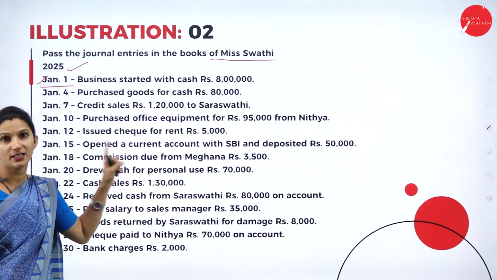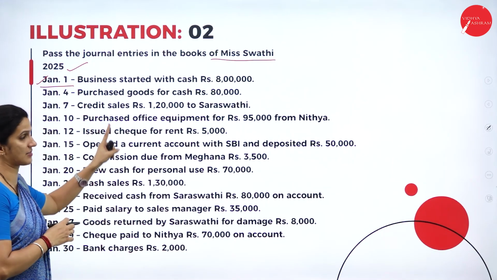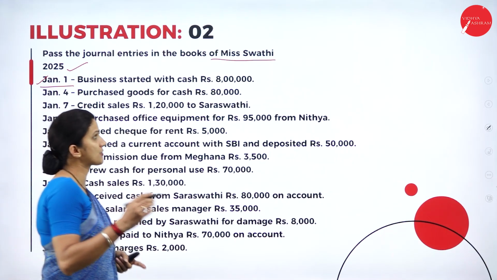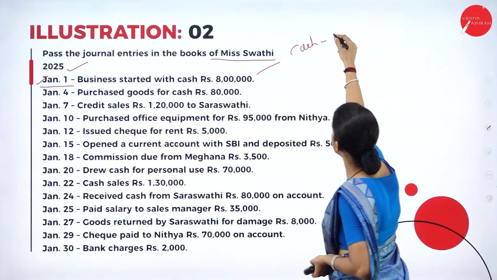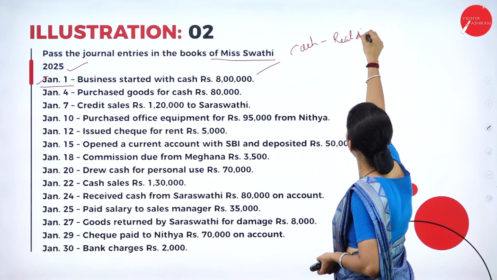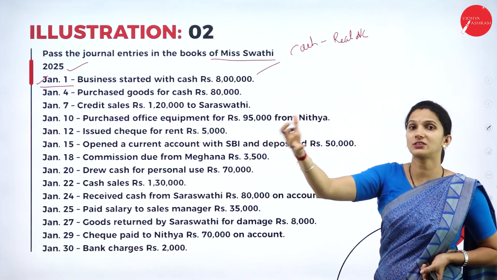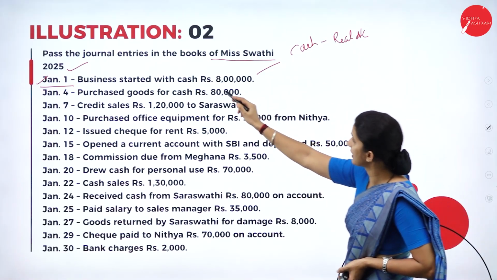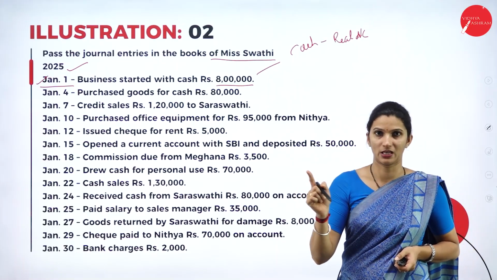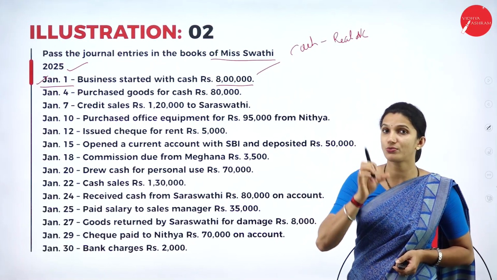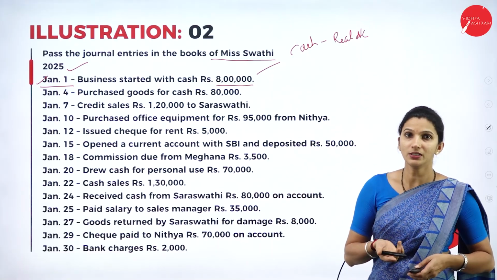So we have one asset coming into the business when the business is commencing, that is cash. So that means here we have involvement of cash. So cash is a real account. So the debit rule says, debit what comes into the business. So here cash worth 8 lakh is coming into the business, so that will be debit cash account. That is through the capital it is coming into the business.